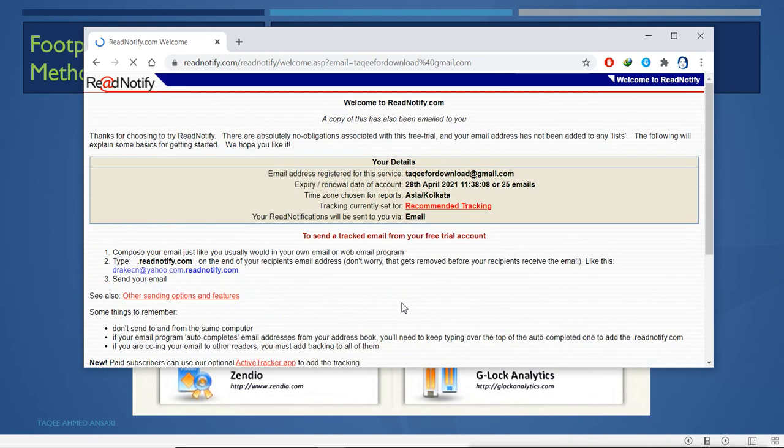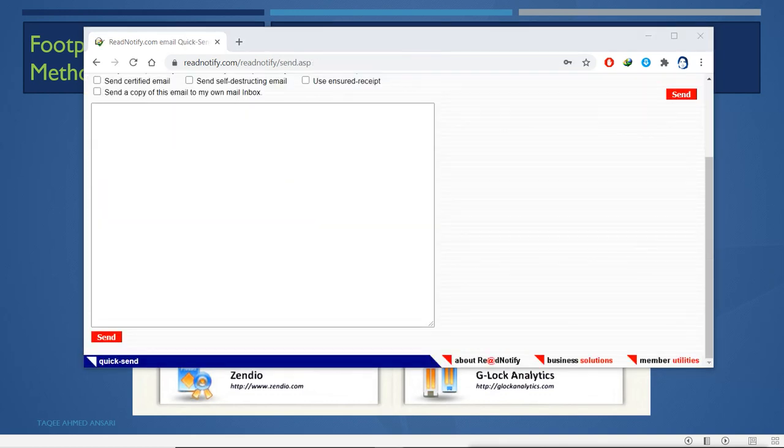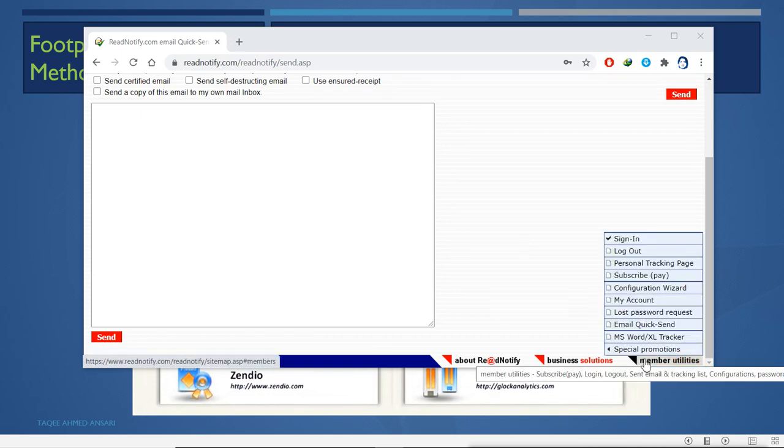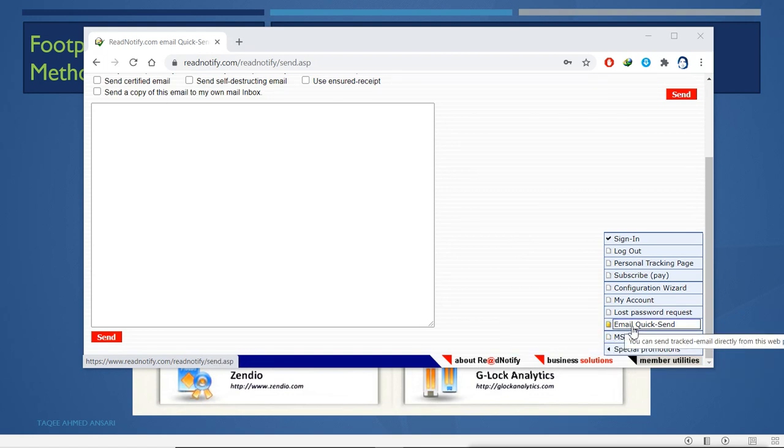So I have created the account. Let's see, I will send the mail first, and we can see that here. When you send the mail, you add .readnotify.com at the end of the recipient email address, or you can use the mail service here also. You can go to member utilities and go to quick email send. You can send the email from here, and it will be tracked.